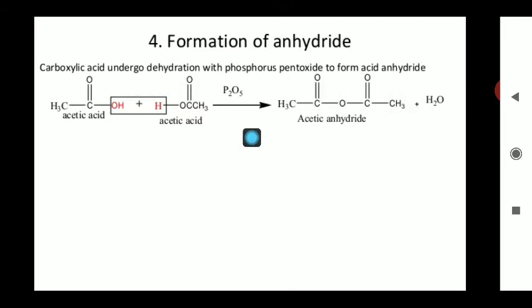So this chemical reaction is catalyzed in the presence of phosphorus pentoxide. So we have done the fourth type of chemical reaction, one acidic character, and the remaining other three reactions, and this one is the fourth chemical reaction of the carboxylic acid.